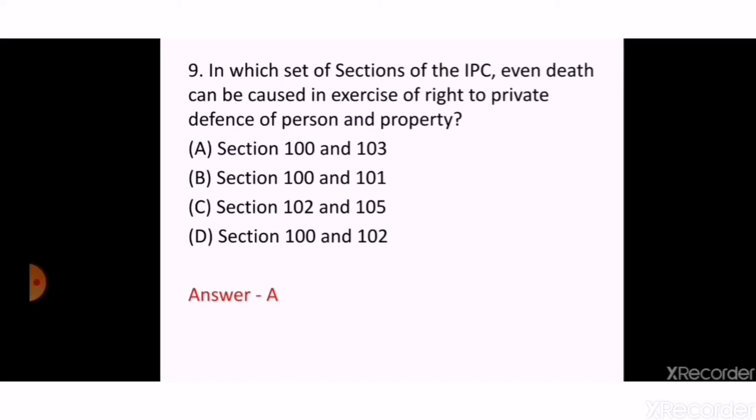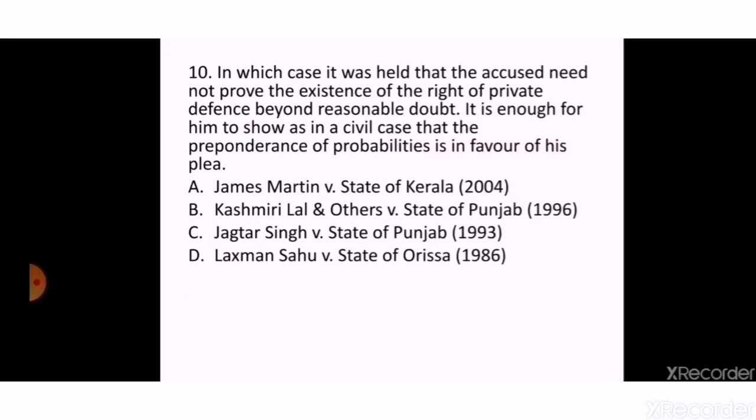The next question is, in which case it was held that the accused need not prove the existence of the right of private defense beyond reasonable doubt. It is enough for him to show, as in a civil case, that the preponderance of probabilities is in favour of his plea. A. James Martin versus State of Kerala.